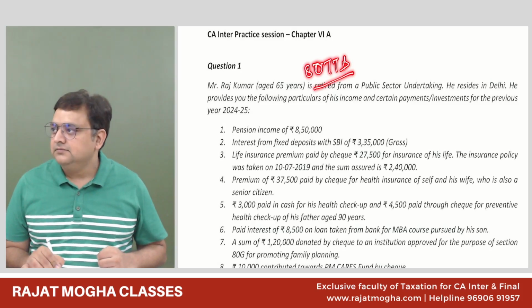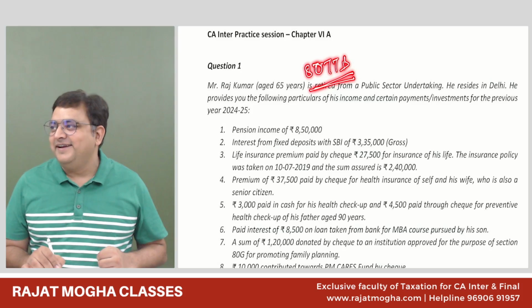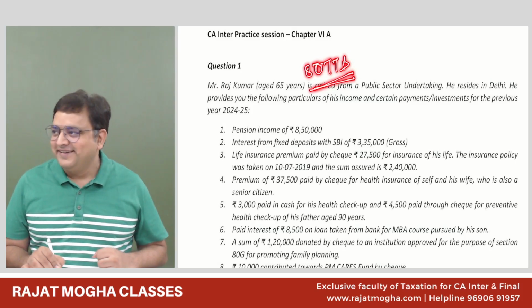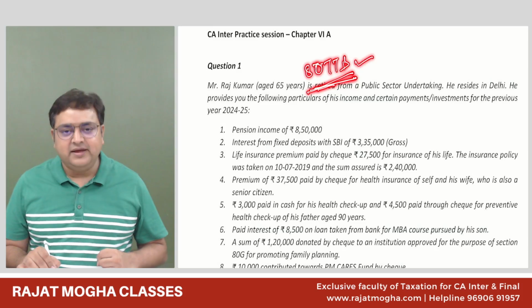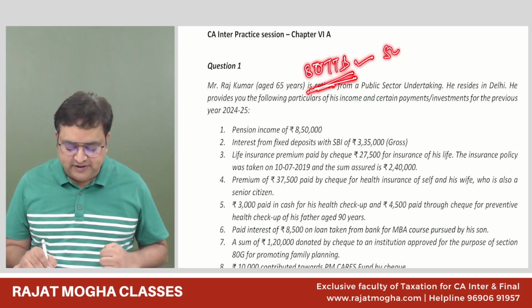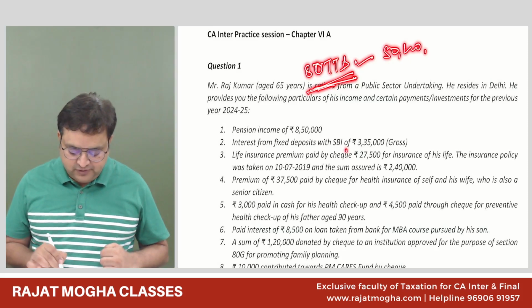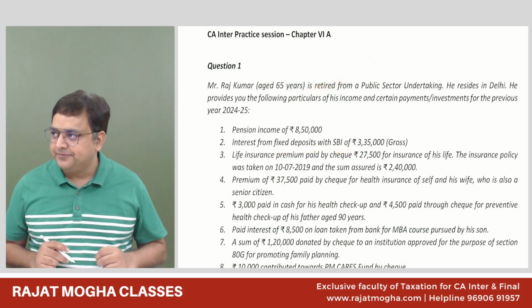Yes, sir. 50,000 maximum. Okay. So do you all agree with me? Piyush, you can keep your camera on. So he was sleeping and he was telling me. Okay. 80TTB. So we can get deductions up to rupees 50,000. Up to rupees 50,000 we can get the deduction. So he has a fixed deposit from SBI, so we can get a deduction of 80TTB also. Then